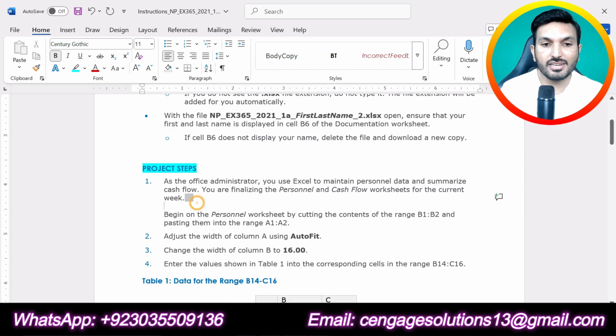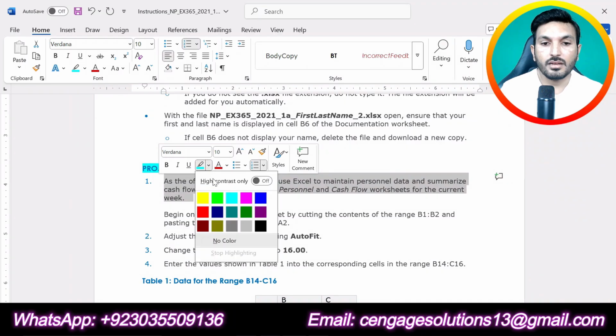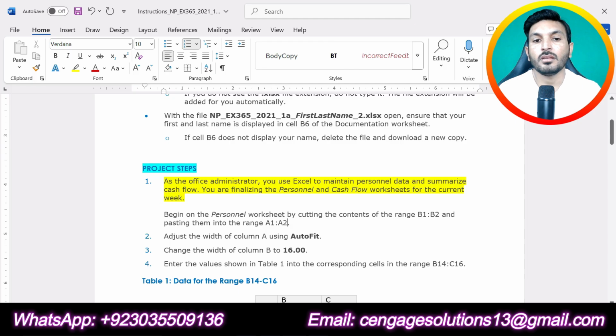Now let's start with step number 1. Step number 1 is, as the office administrator, you use Excel to maintain personal data and summarize cash flow. You are finalizing the personal and cash flow worksheet for the current week. Now the thing to do is, begin on the personal worksheet by cutting the content of range B1 up to B2 and pasting them into range A1 up to A2.